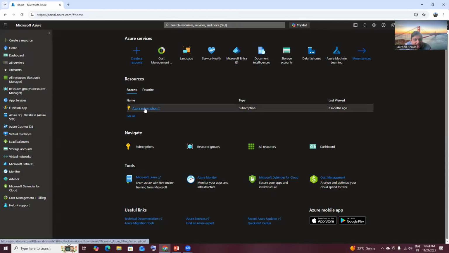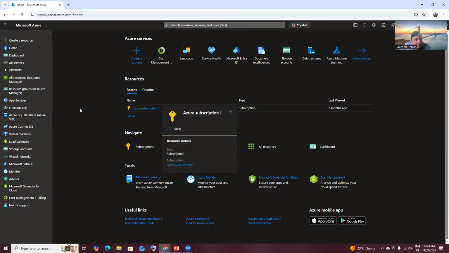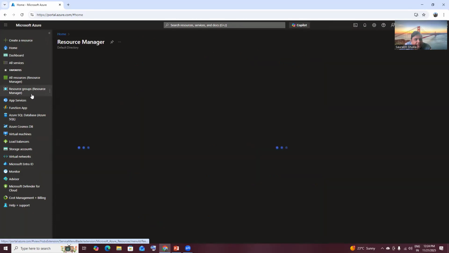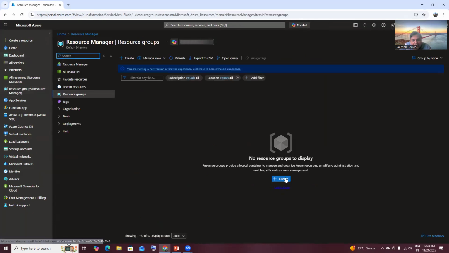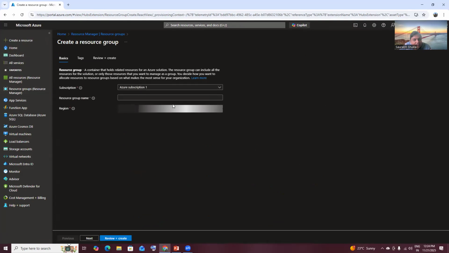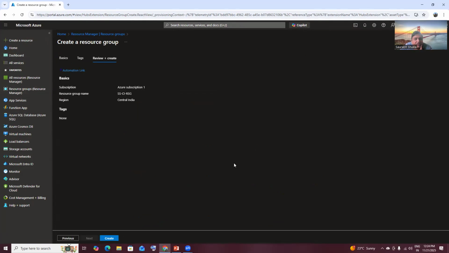So my subscription name is Azure subscription one. I can rename that to pay as you go. So here I will go to the resource group and I will create a simple resource group, basically. I will give it the name SS-Central India-RSG. And I will take Central India because Central India is the latency test I have already done. It is very near to my place. I am sitting in Noida. So let me create this particular resource group here.